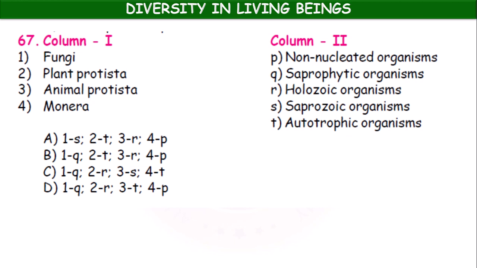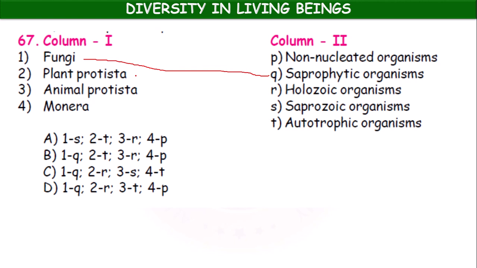Next, fungi, plant Protista, animal Protista, Monera. Okay, characteristic features in column 2: non-nucleated organisms, saprophytic organisms, holozoic organisms, saprozoic organisms, autotrophic organisms. So here first fungi, saprophytic organisms. Okay, based on nutrition. Here nutrition based characteristic is given.